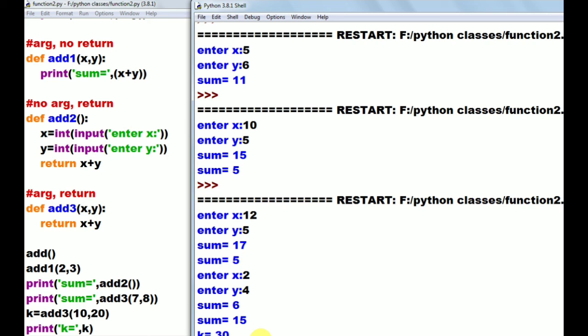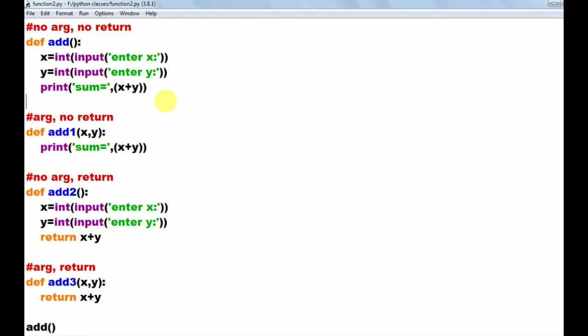So hence we can define a function in 4 ways. Here this is no argument and no return. This one is argument but no return. This one is no argument but return, and this one is argument and return. So hence we can define a function in 4 ways. Okay, so this is about what is argument, return, and how many ways there are to define a function in Python. So thank you for watching my video. Thank you very much.